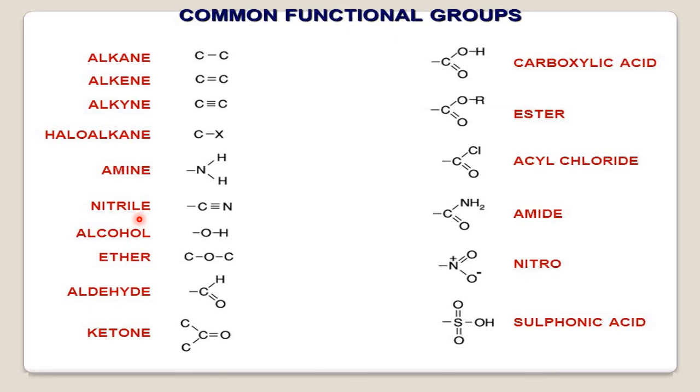CH3, CH3, CH2, CN is called ethyl nitrile, like that. Okay. So in the carbon chain, if you find a C triple bond N cyanide group, that is called what? Nitrile family. And if the carbon chain contains an OH group at the end or as a side chain, they are called what? Alcohols.